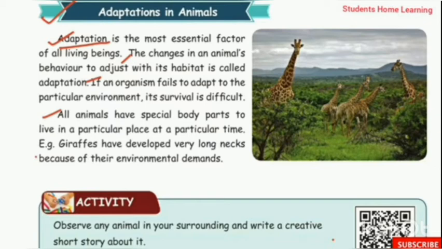What is adaptation? Adaptation is a physical or behavioral characteristic of an organism that helps an organism to survive better in the surrounding environment. Living things are adapted to the habitat they live in. This is because they have special features that help them to survive, that is, the special structures.